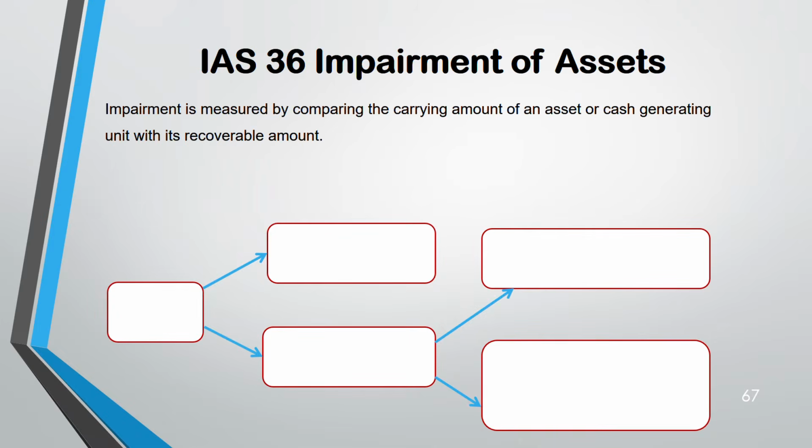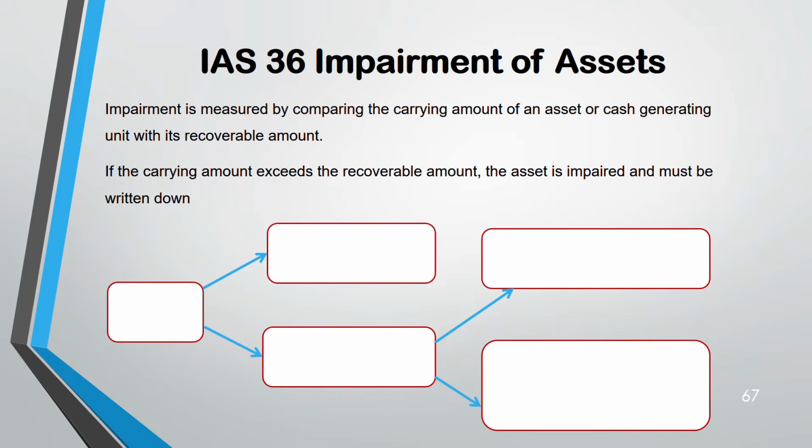So impairment means there is your carrying amount of an asset. You compare your carrying amount with the recoverable amount of either the asset or the cash generating unit. We'll see at the end of this standard what is cash generating unit. When your carrying amount is more than the recoverable amount, then it is said that your assets are impaired.